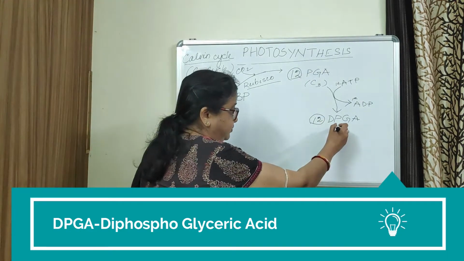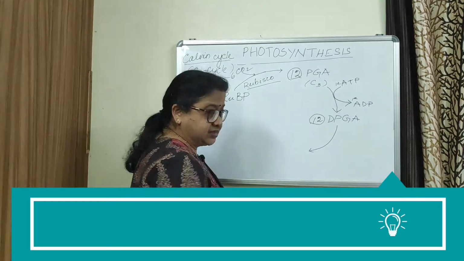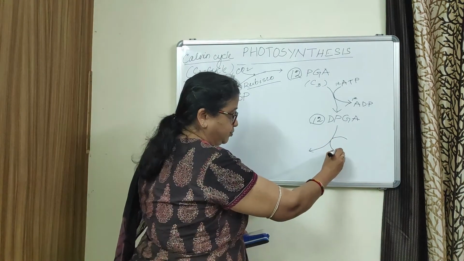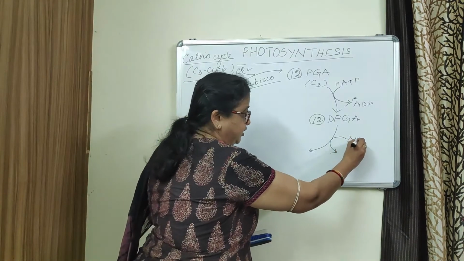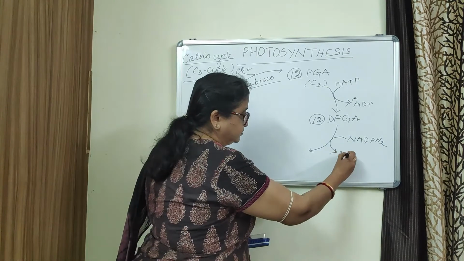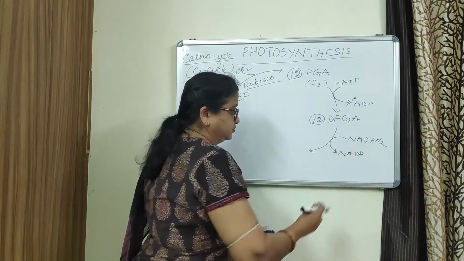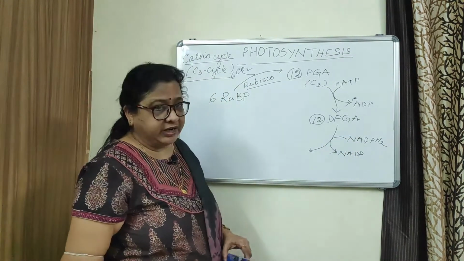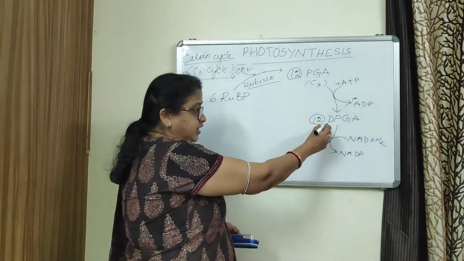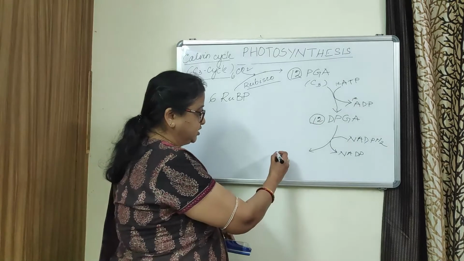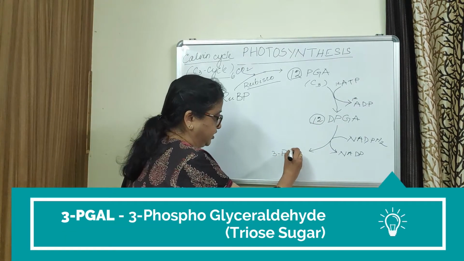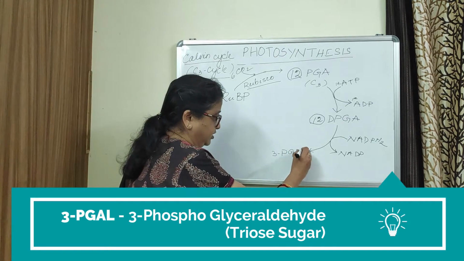In the next step, the diphosphoglyceric acid is reduced with the help of NADPH2, which is also produced during light reaction. By utilizing NADPH2, the diphosphoglyceric acid is reduced to 3-phosphoglyceraldehyde, PGAL.